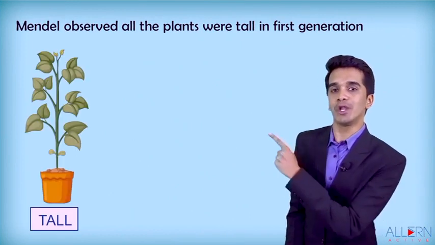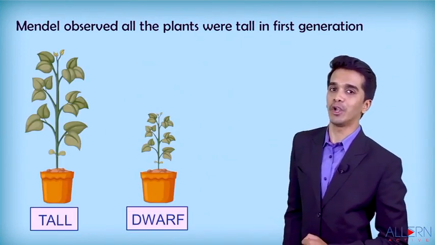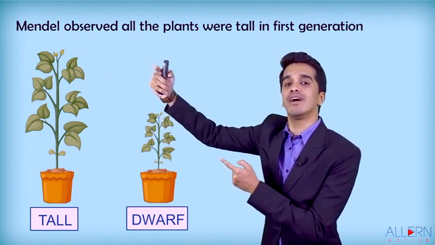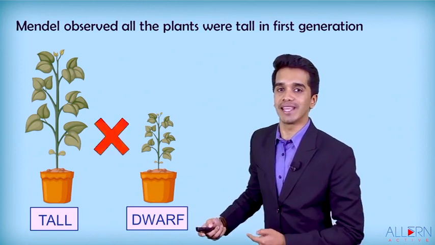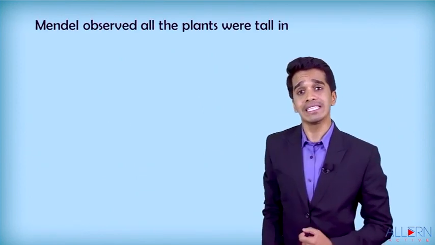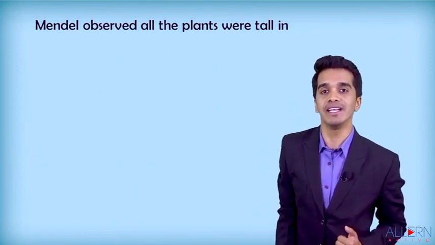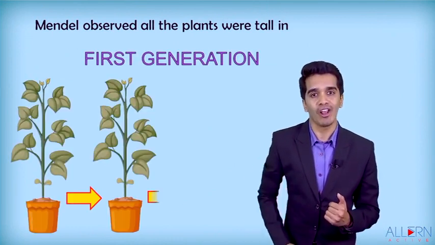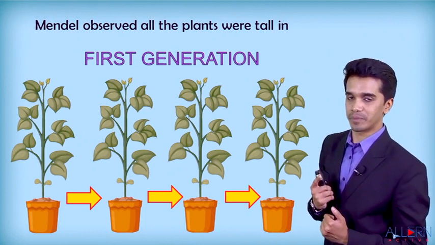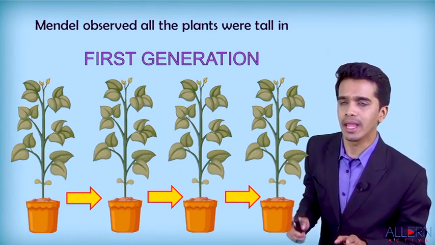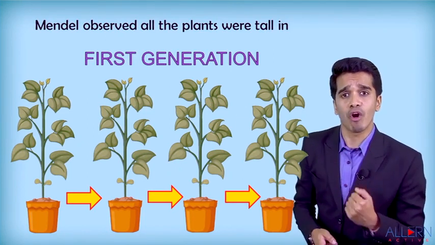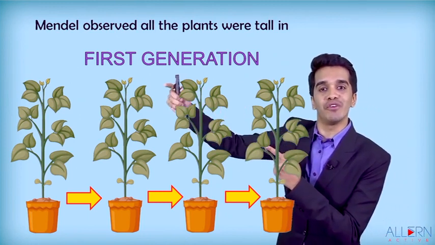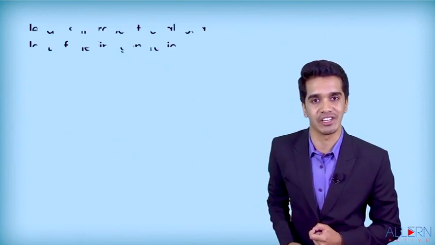Mendel took one plant to be tall and the second plant to be dwarf. He cross-pollinated the tall plant with the dwarf plant. We call this crossing. So let us study what Mendel observed after this crossing. Mendel observed all plants were tall in the first generation. There were no dwarf plants. He was wondering where the dwarfness trait disappeared, because all plants, as you can observe here, were tall in nature.